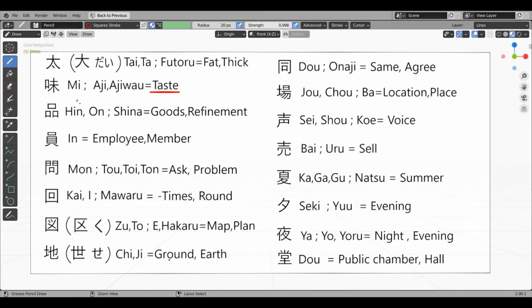Shina kanji. This kanji has 3 mouths. We have already seen that mouth is used to say taste. And here there are 3 mouths. So it means very good taste or refinement. But this kanji also means goods. Most common word in which it is used is shinamono, meaning goods. Onyomi of this kanji is hin or on.